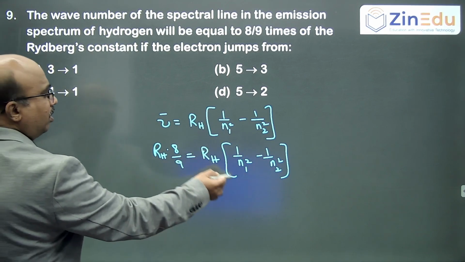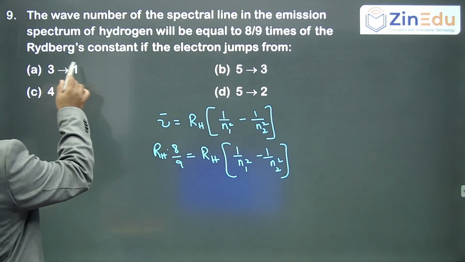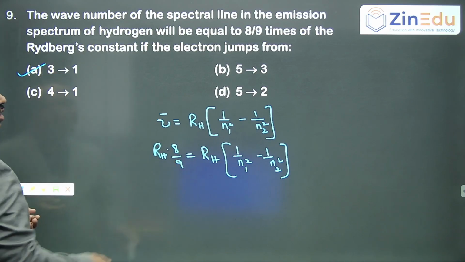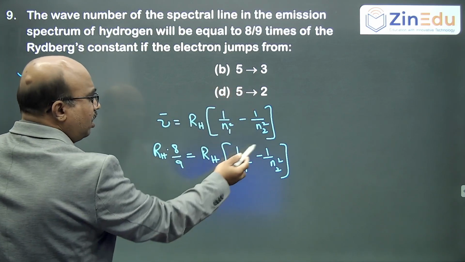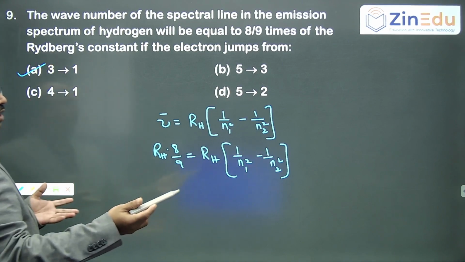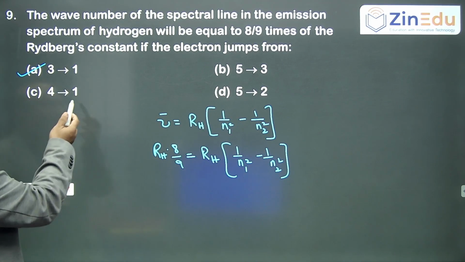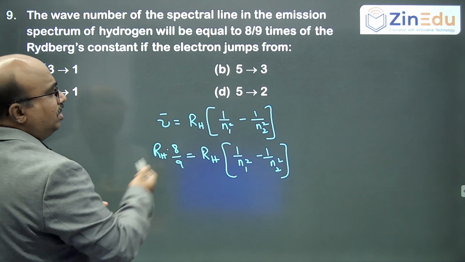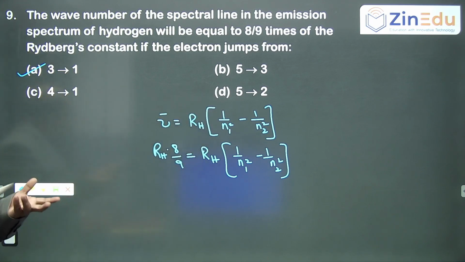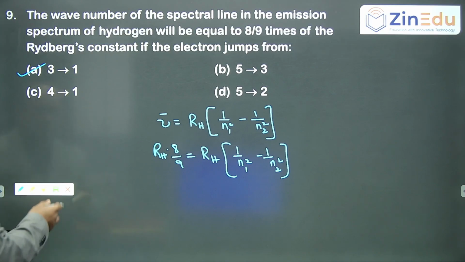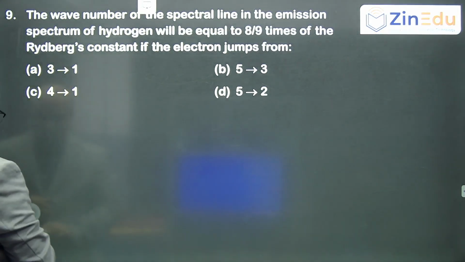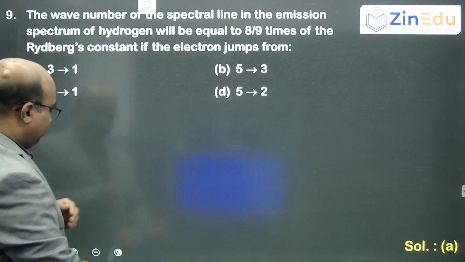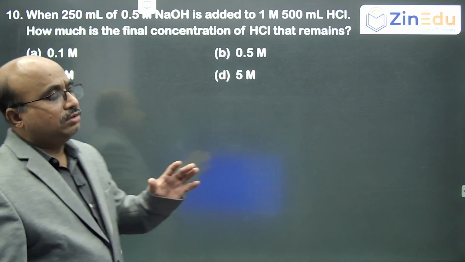This will be equal to 8 by 9 when it is 3 and 1. If you write 5 and 3, 3 square and 5 square, then it won't be 8 by 9. 1 and 4, then it won't be 8 by 9. So, it is directly 3 to 1. Okay. Next. Both of these questions were mainly related to atomic structure.